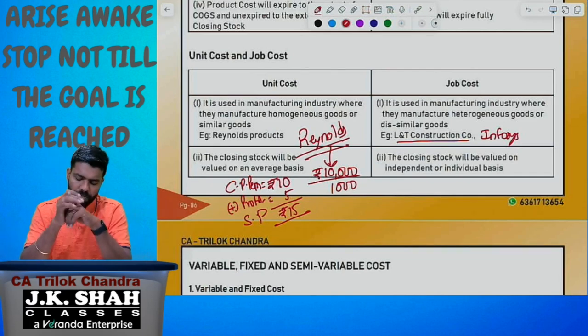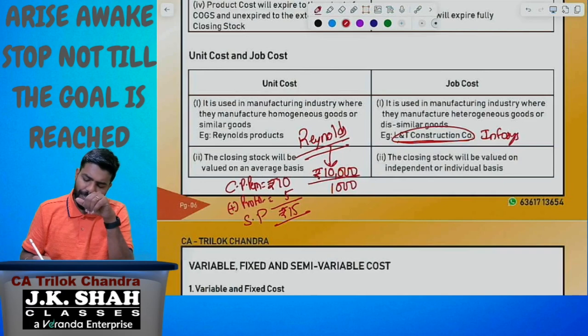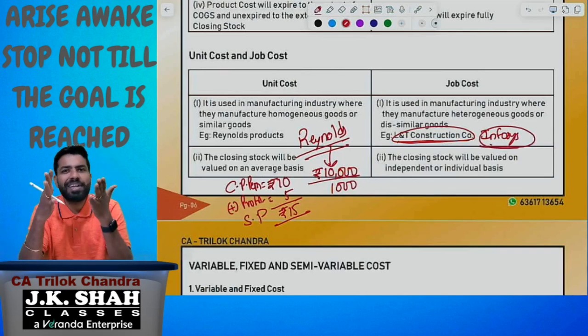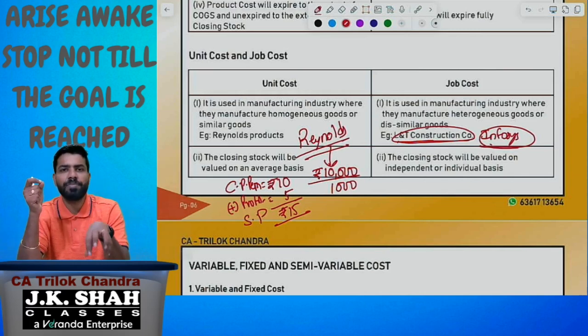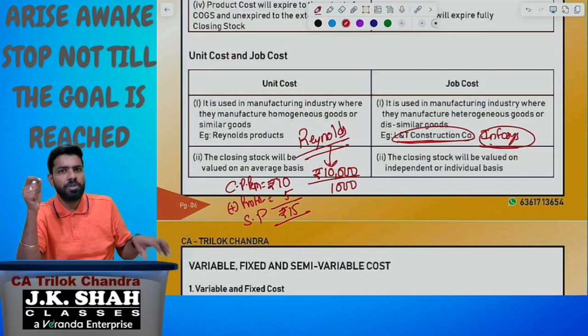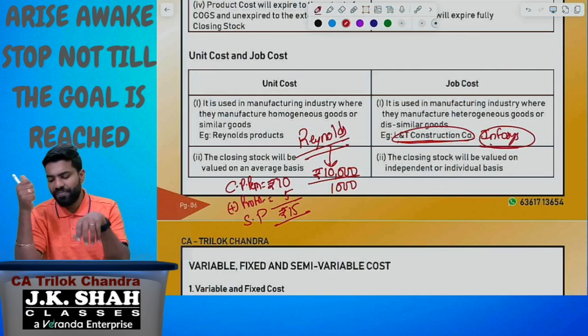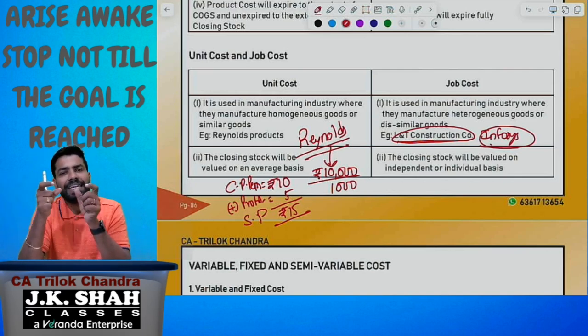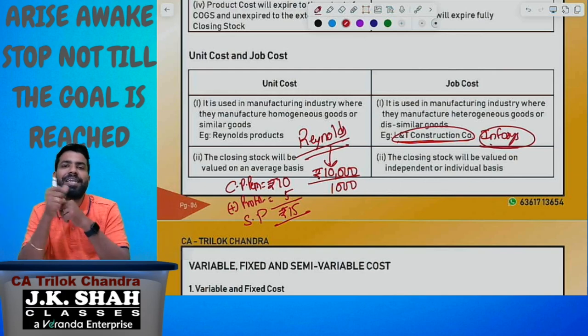Now when it comes to L&T construction company or Infosys, the output is dissimilar. We cannot take the average. Please understand, in unit costing we can take the average because all are similar products. No need to evaluate separately. When it comes to job costing, we have to evaluate each and every project separately.